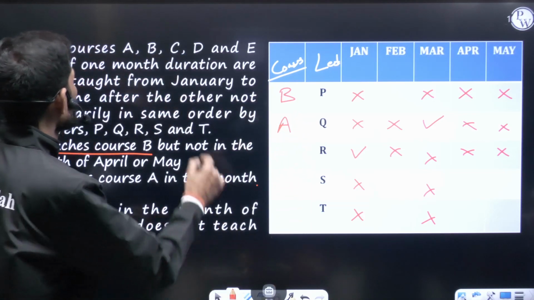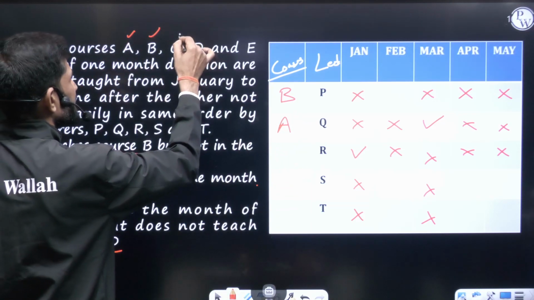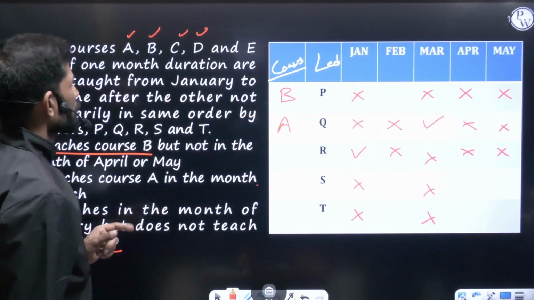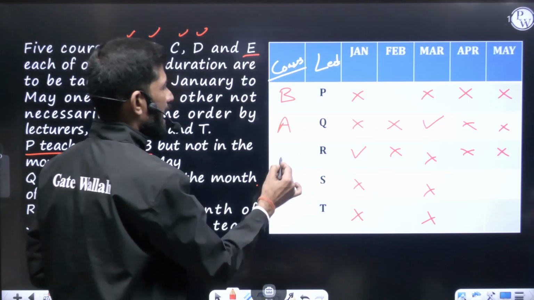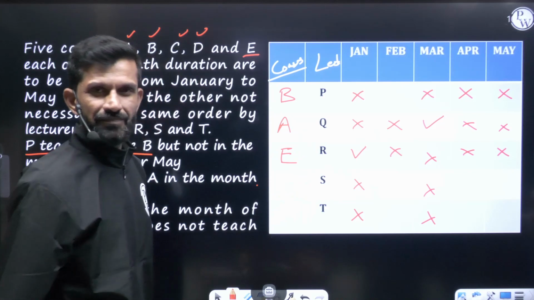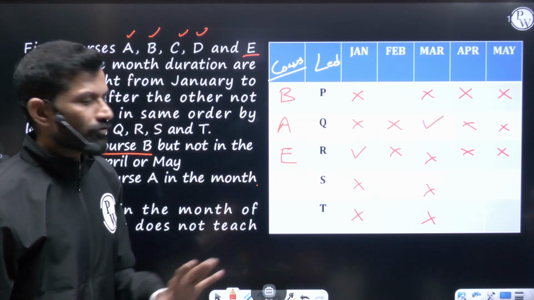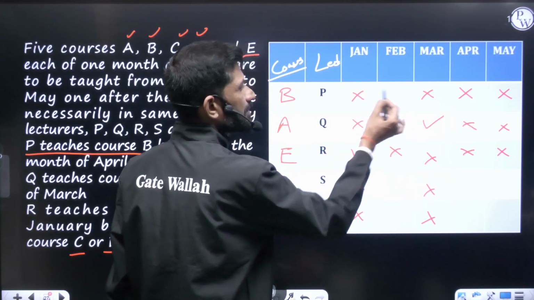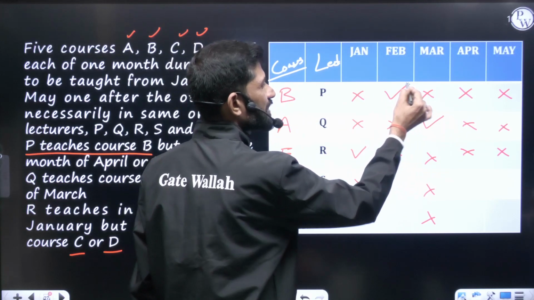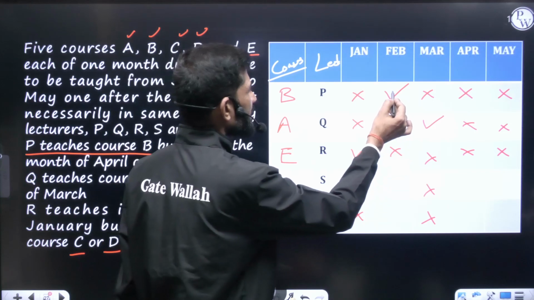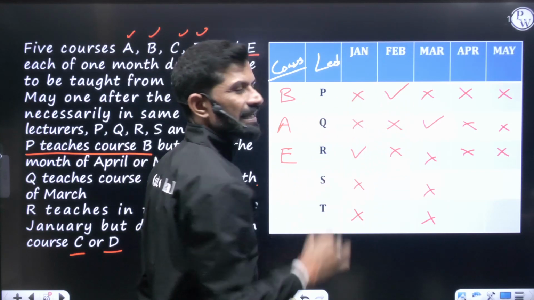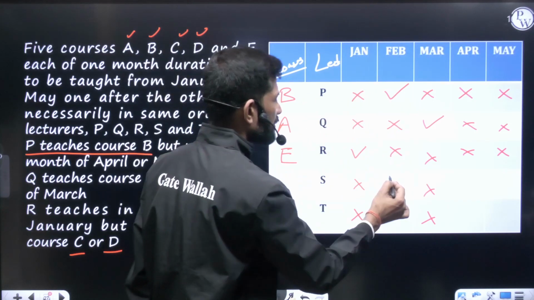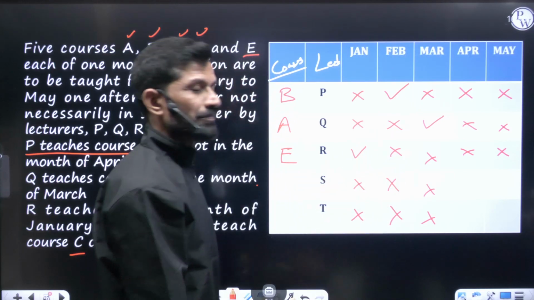So what is left over? A, B is done. C, D cannot be taken. So the course left over is E. So R is taking the course E. According to this data we have to answer. But here you can observe in this part all are cross except this one. So here we have to keep a tick. So if course B is taken in the month of February, in February no other course will be taken. Only this much is given.